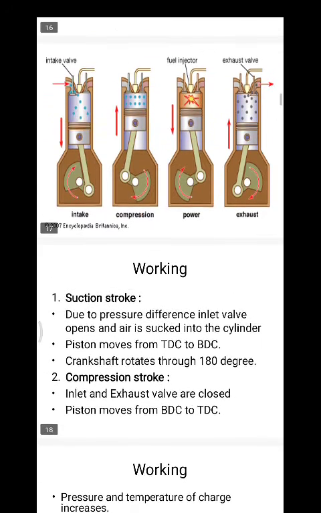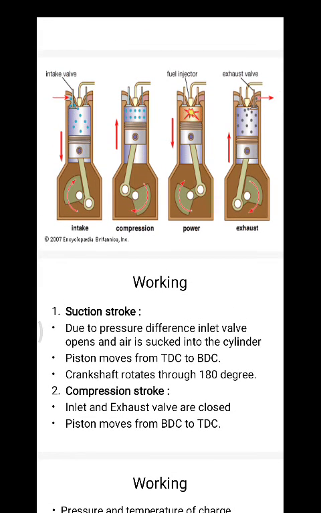See the diagram. In the first stroke, the piston moves in the downward direction, the volume increases, the inlet valve opens, and the charge is taken inside the piston cylinder arrangement. In the second stroke, the upward stroke, the inlet valve closes, the piston moves in the upward direction, and the charge is compressed.